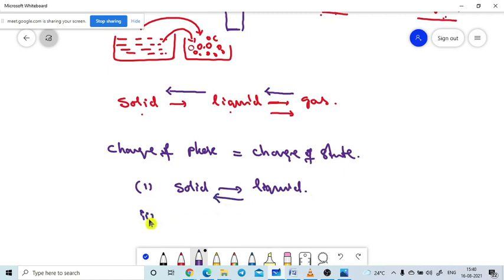Otherwise, it can convert from liquid to gas, and from gas state to liquid state also. So there are two important phase changes: one is from solid to liquid, another is liquid to gas, and the reverse process is also allowable.